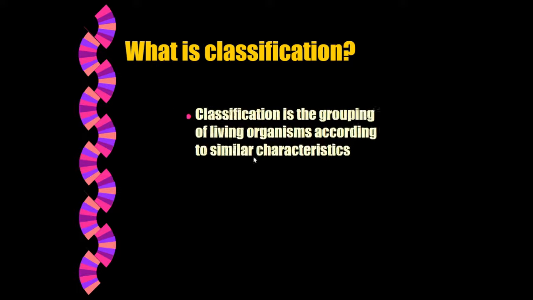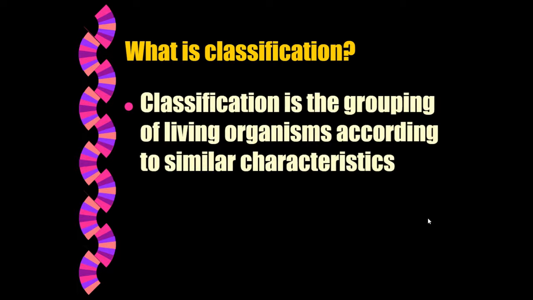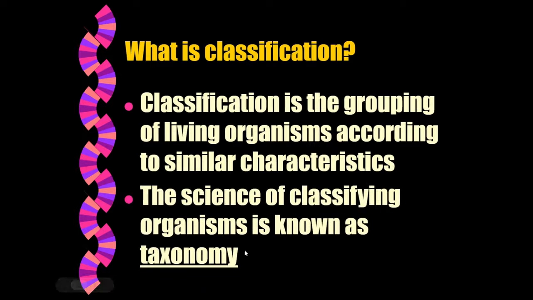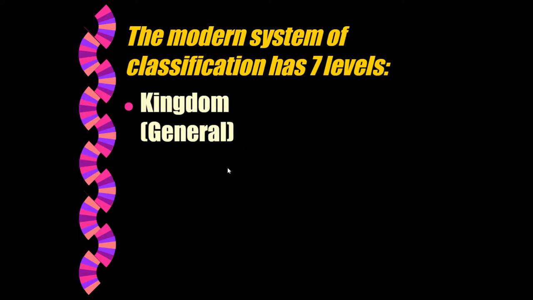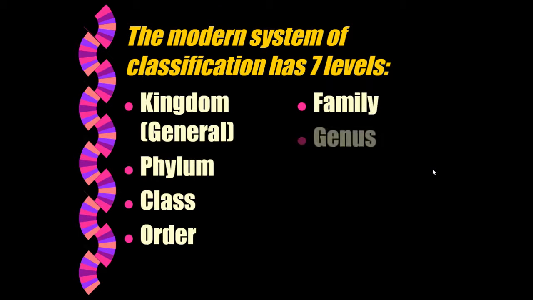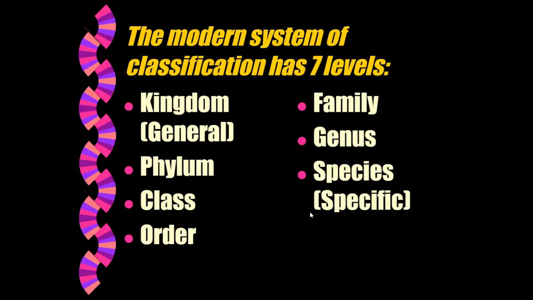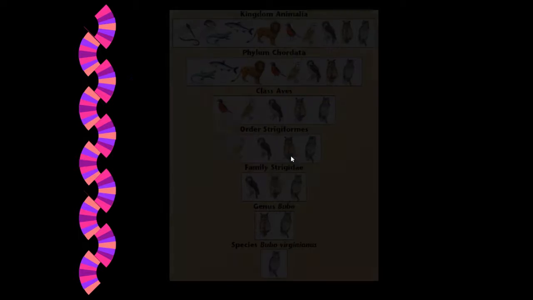So what is classification? Classification is the grouping of living organisms according to similar characteristics. The science of classifying organisms is known as taxonomy. We have a modern system of classification that has 7 levels. The first is the most general, kingdom. Then we go down to phylum, class, order, family, genus, and all the way down to species, which is the most specific. In order for a population to be able to reproduce, it has to be a species.